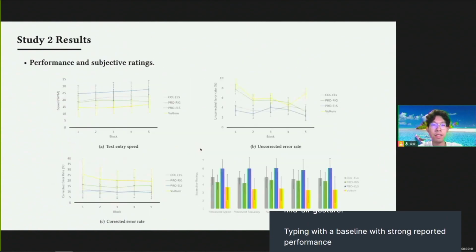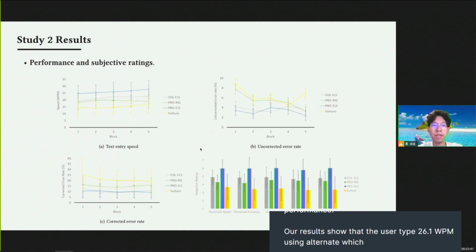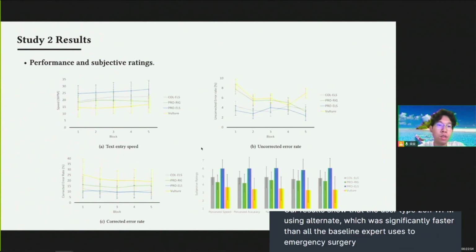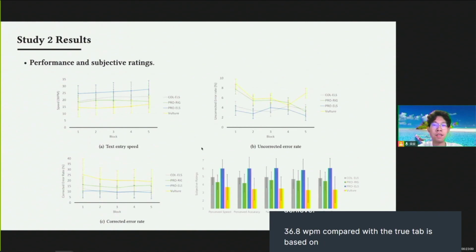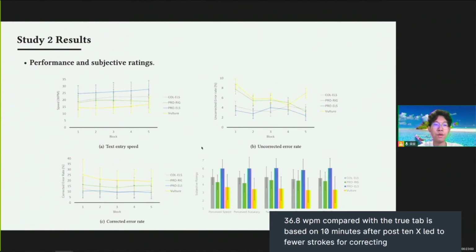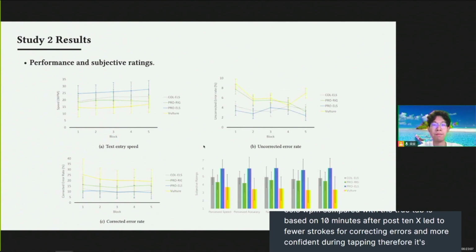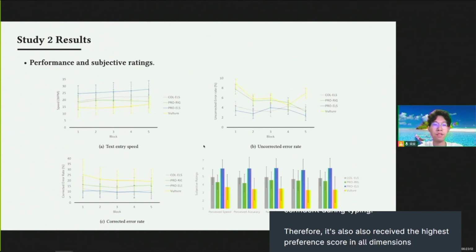Our results show that the users typed 26.1 WPM using our technique, which was significantly faster than all the baselines. Expert users could even achieve 36.8 WPM. Compared with the 2 tap-based baseline techniques, our proposed technique led to fewer strokes for correcting errors and more confidence during tapping. Therefore, it also received the highest preference score in all dimensions in our subjective ratings.